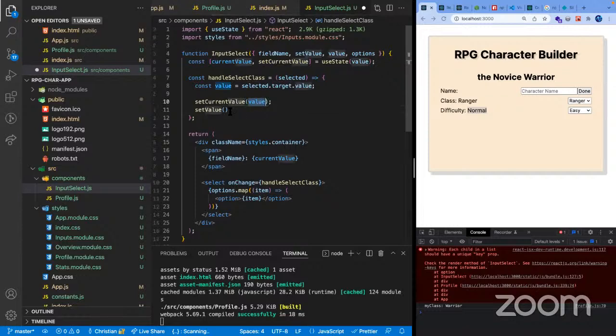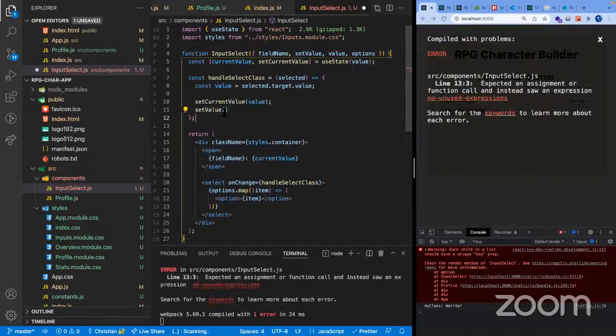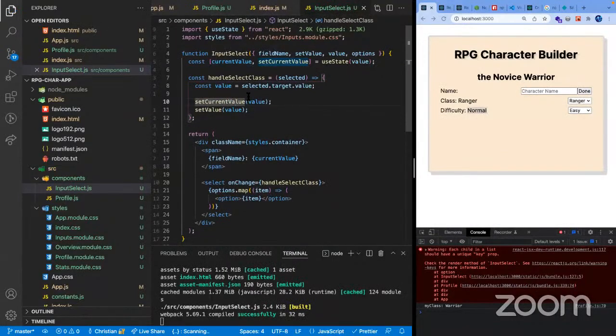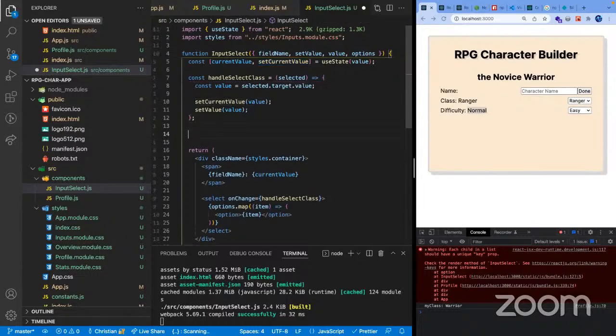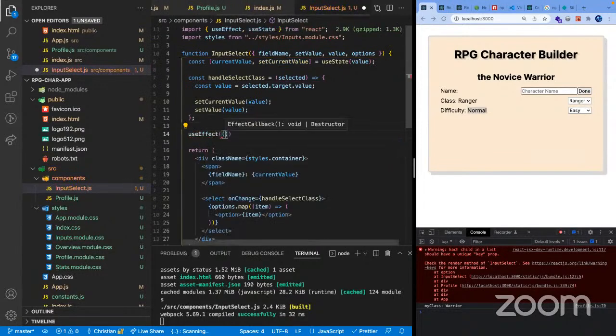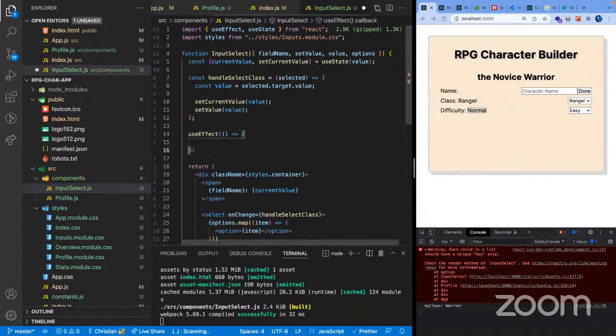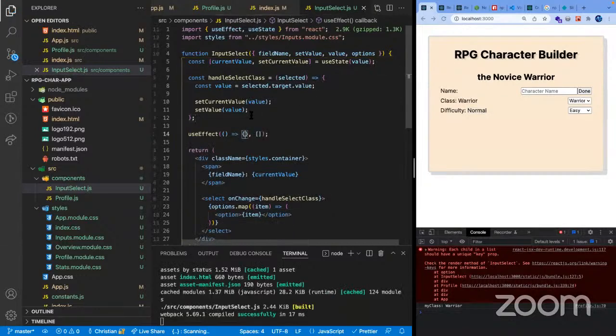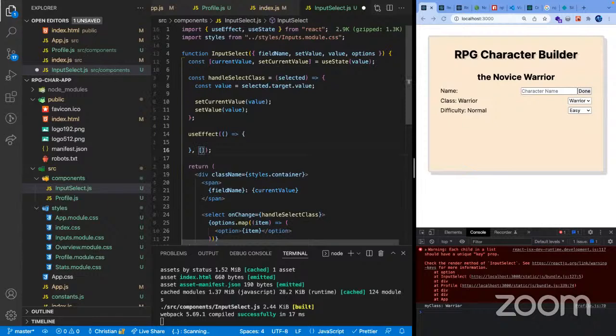Let's do set value to this one. I'm not sure. Maybe we could actually strip this out, but I think it's better if we just use useEffect so we can demo the useEffect as well. Now this useEffect is used for adding side effects to your components. So depending on the dependency, whenever they change, this thing is gonna run.